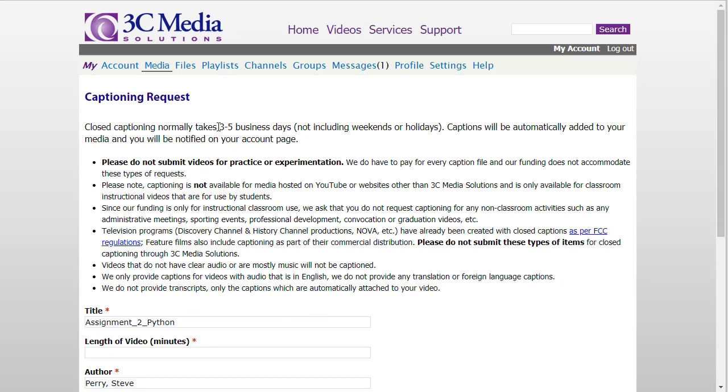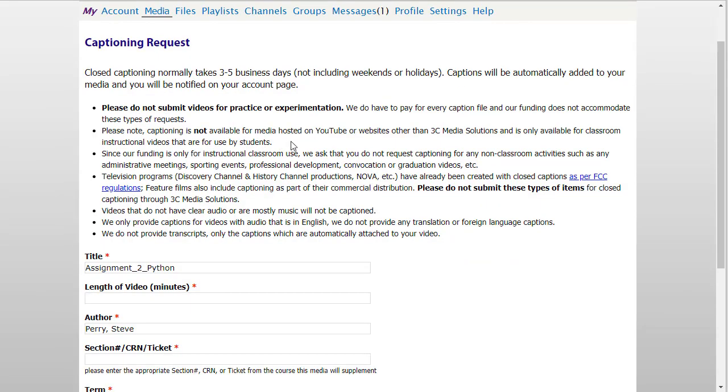So notice that there it says it takes about 3 to 5 business days. Don't put practice for experiments or experimentation. We have to pay for every file, so they're asking you to be mindful. It's also good. Let's see what it says here.